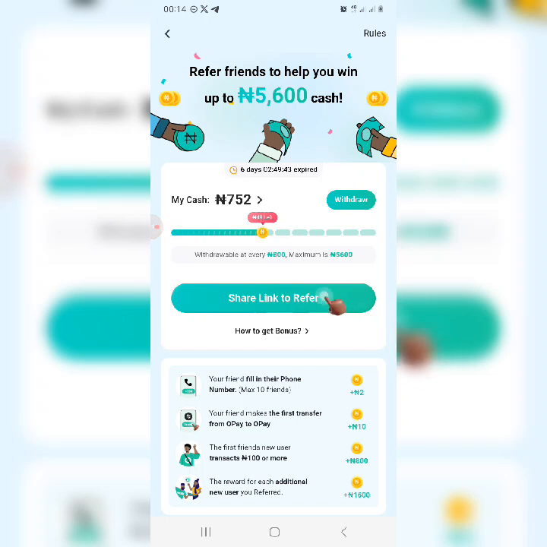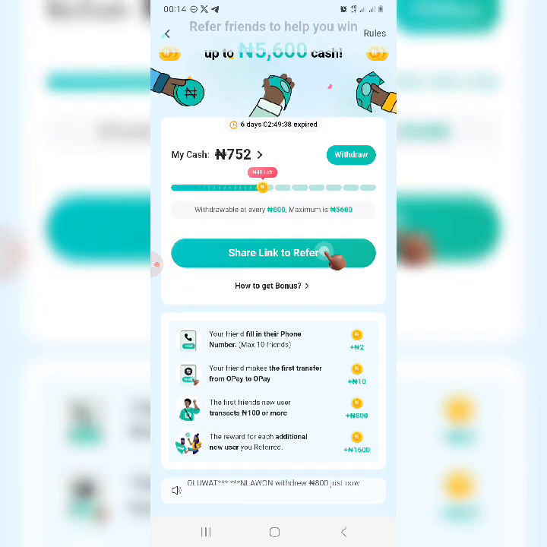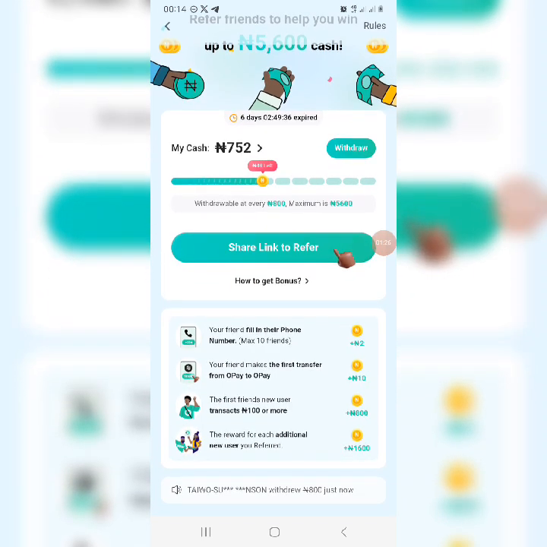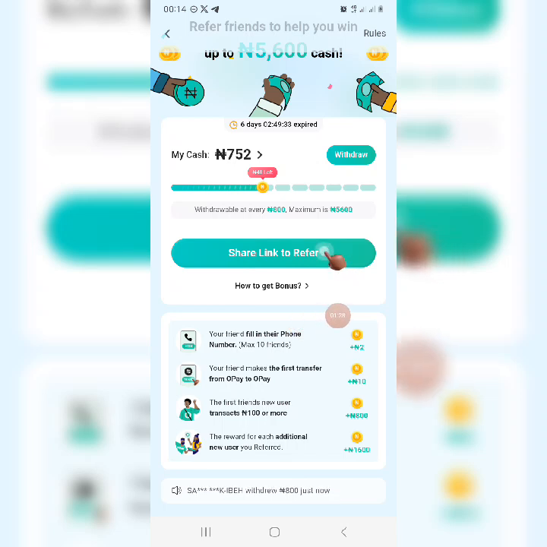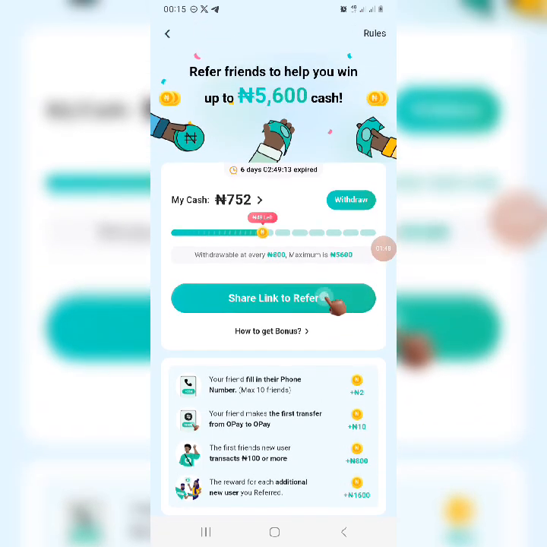After giving you 750, for anybody that you refer, if your friend verifies his or her phone number, you get 2 naira, and when the person makes a transfer you get 10 naira, and when the person transfers 100 naira or more you get 800 naira, and as this continues you continue to earn more. So now we are going to use Opay and Hawkit to do this.